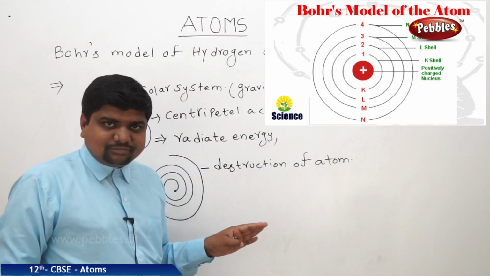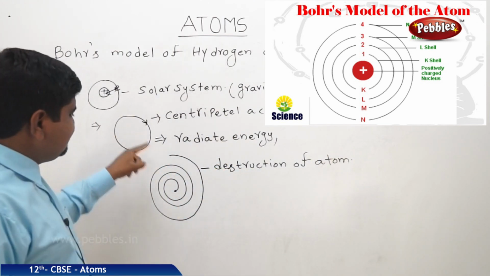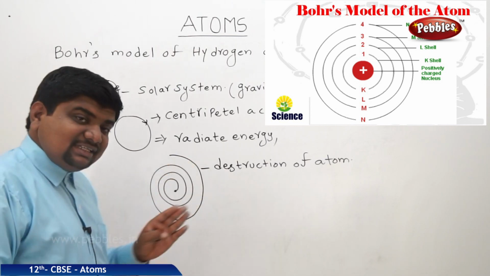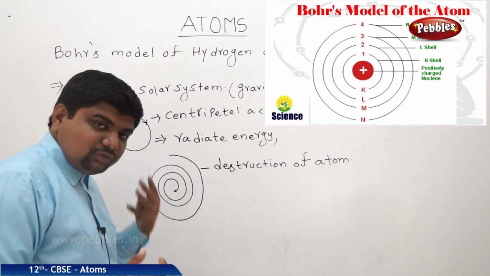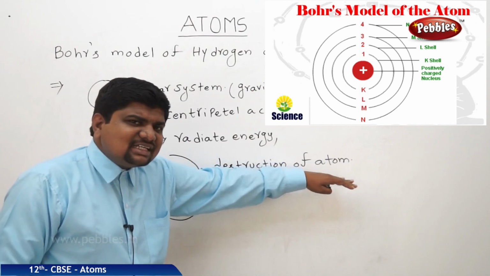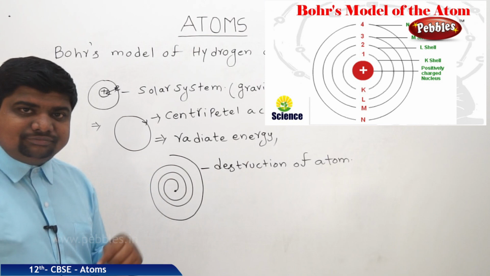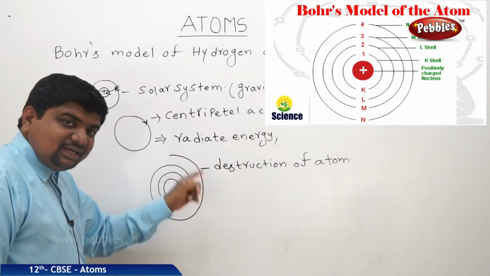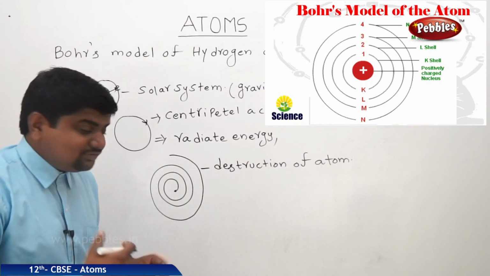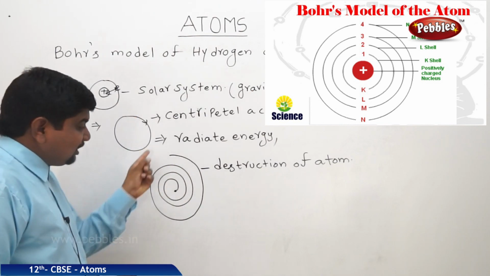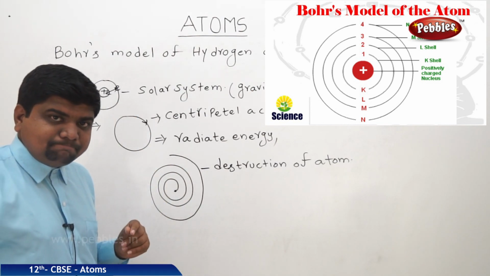Complete destruction. That means if this prediction is right, then what can we understand? There is no single atomic structure which is stable. All should be destroyed because of the spiral path of the electron towards the nucleus, because of the loss of energy while they are revolving around the nucleus.